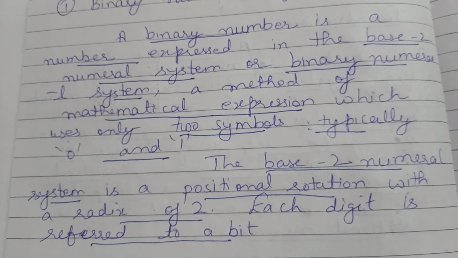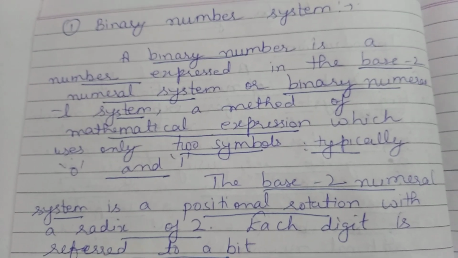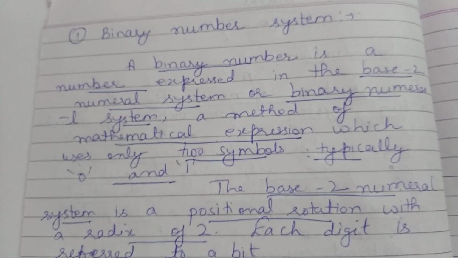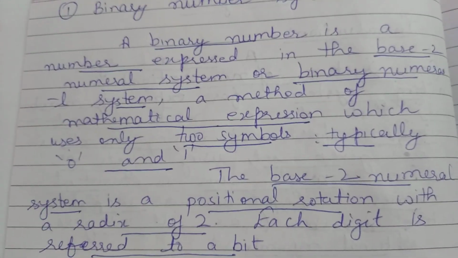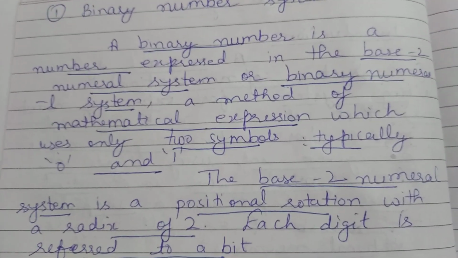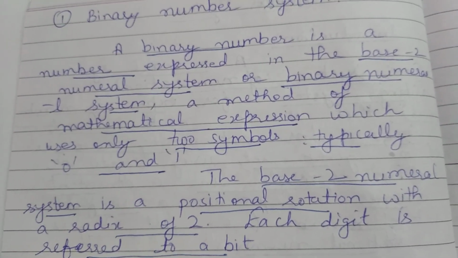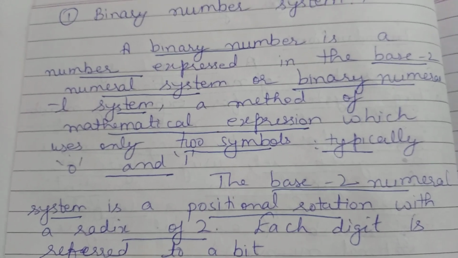Each digit is referred to as a bit. It means that the number 2 is very important in the binary number system. Binary is expressed as base 2 and there are two symbols in it, 0 and 1. The base 2 numerical system is a positional notation with a radix of 2, and each digit is referred to as a bit.